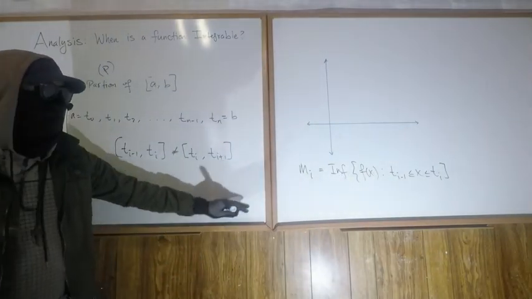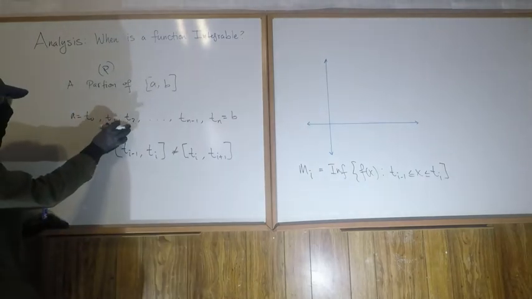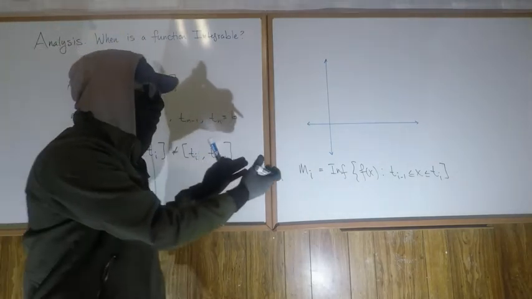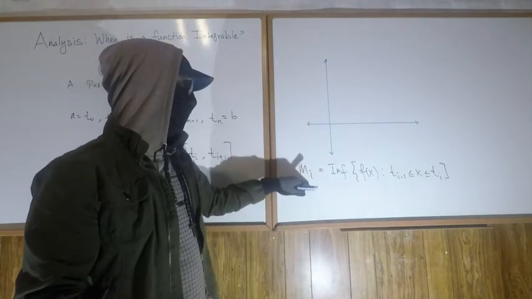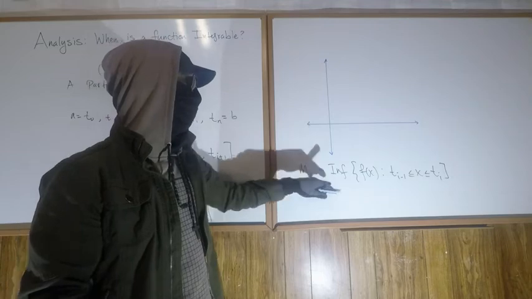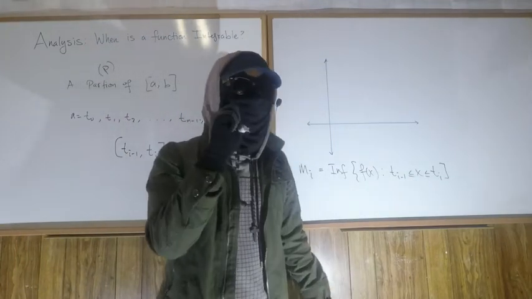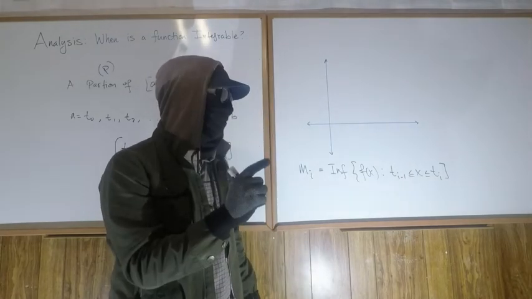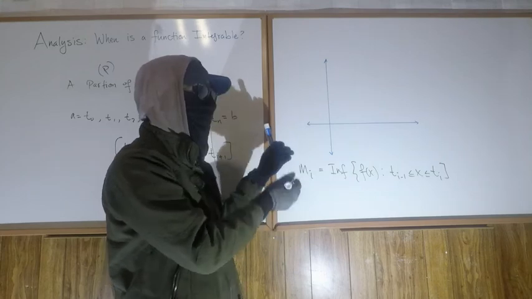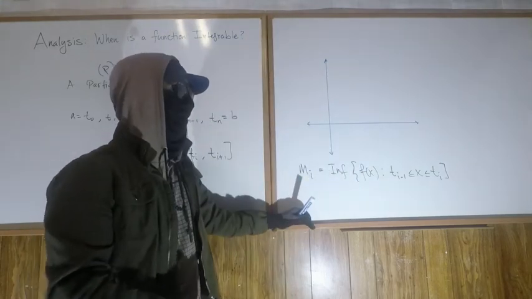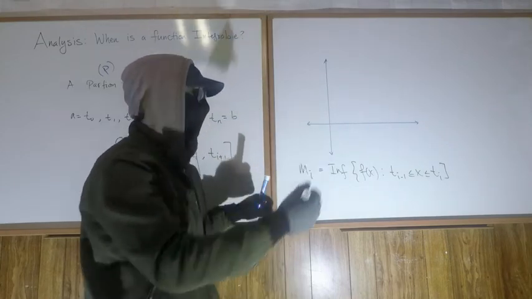Well, little m sub i, for any one of these intervals, so between t1 and t2 or t2 and t3, any two consecutive t's, is the smallest y value achieved by f on that interval. Now, keep in mind that when we do Riemann sums, if our function is increasing, the smallest y values are on the left, we call that a left Riemann, and then our biggest y values are on the right.